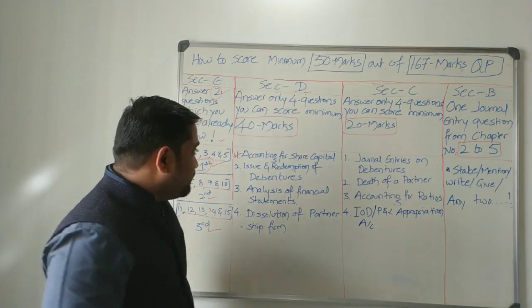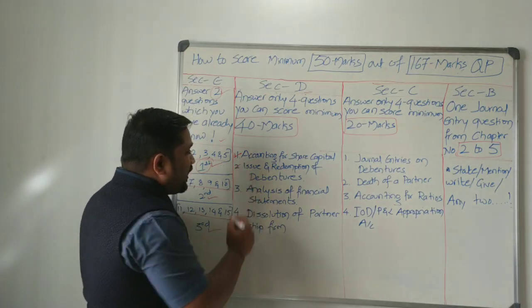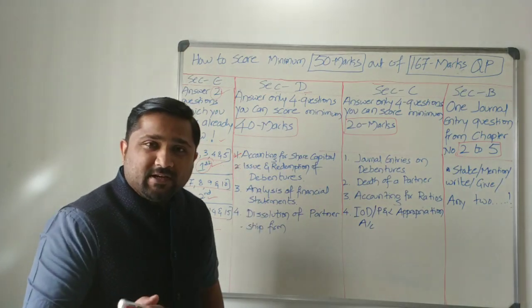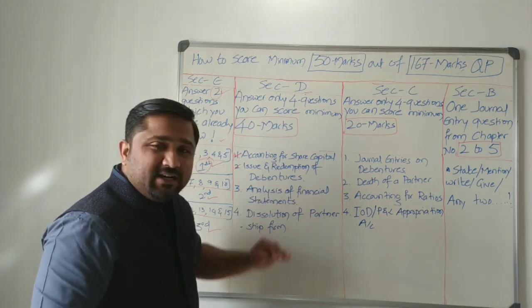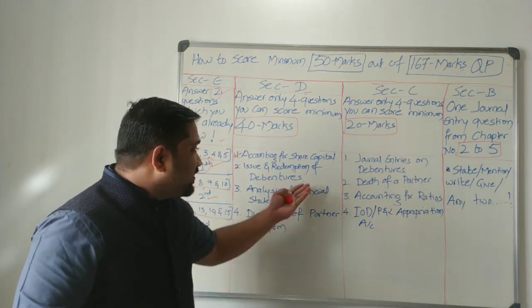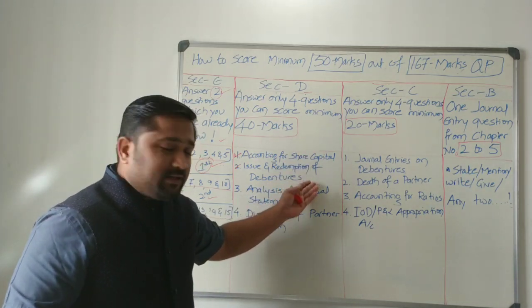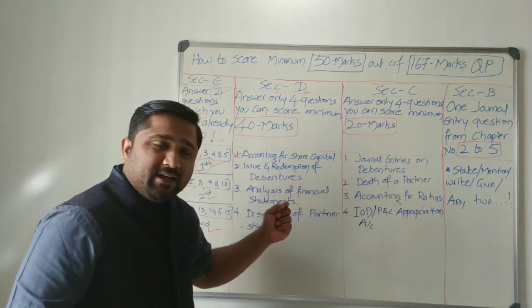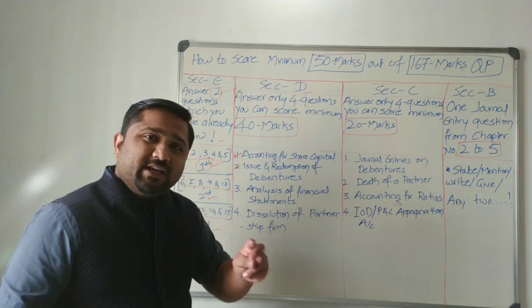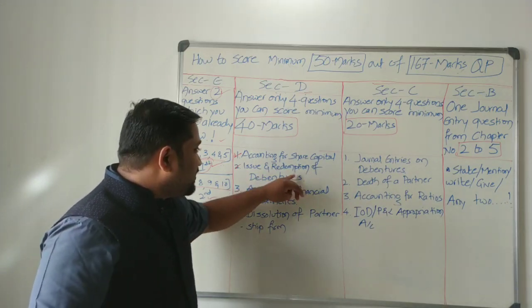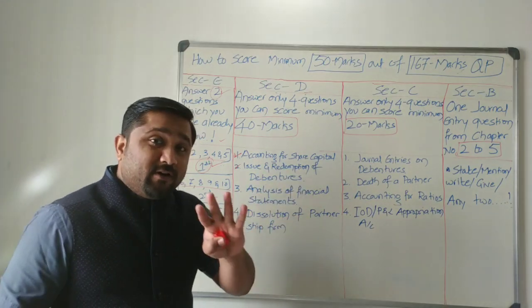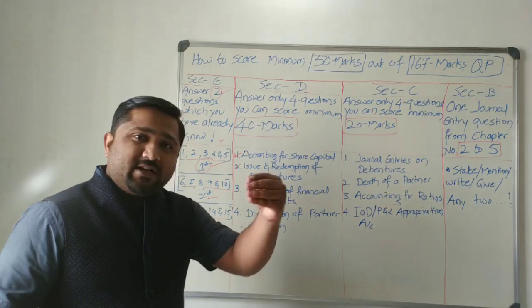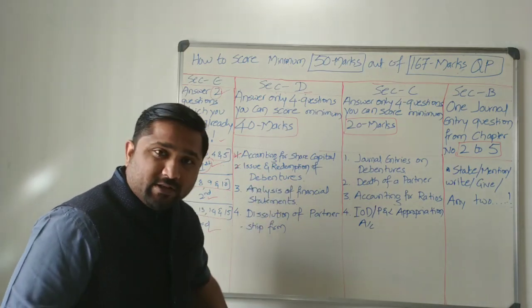Come to the second one. Issue and redemption of debentures. Remember, again, it is a journal entries question. If you are good at journal entries, 24 marks is in your pocket. Issue and redemption of debentures. Again, you will be asked a question from issue and redemption of debentures out of 6 sets. Okay, there are 6 sets. You need to prepare for that.